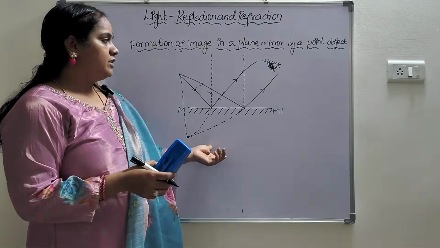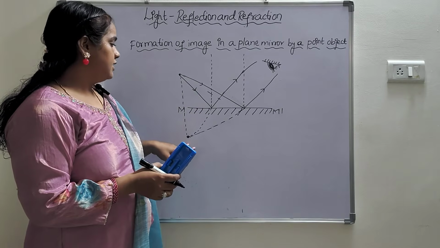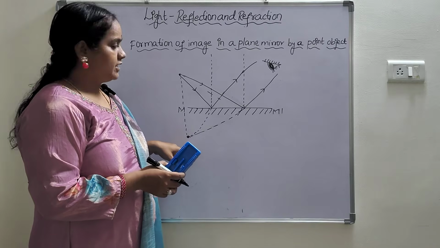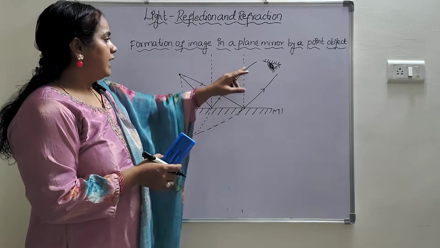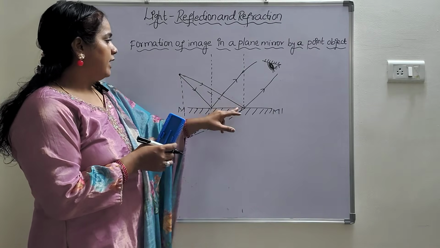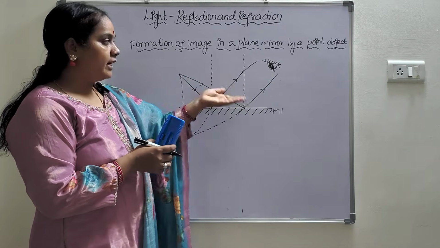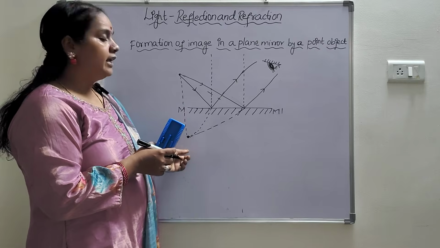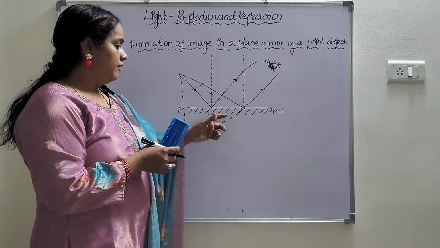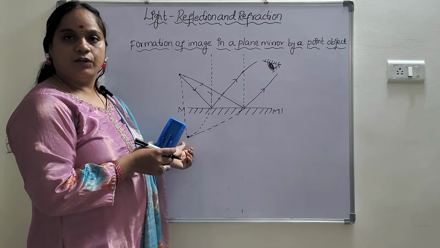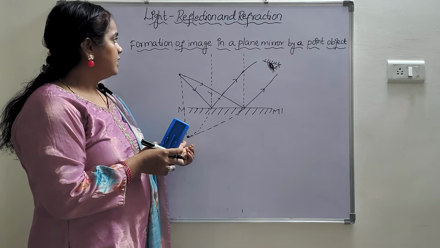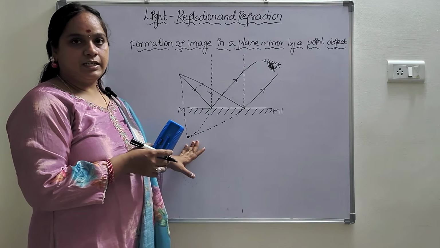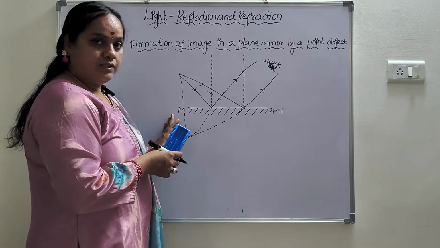Understood? So this is my object, and this is my image. Always, the object distance should be equal to the image distance. When a ray of light is incident and reflected, and another ray of light is incident and reflected, the image forms where the intersection of the rays is. Here the image is formed. Yes, this is the formation of image in a plane mirror by a point object. Is it clear?